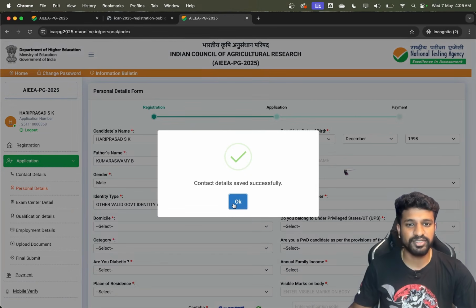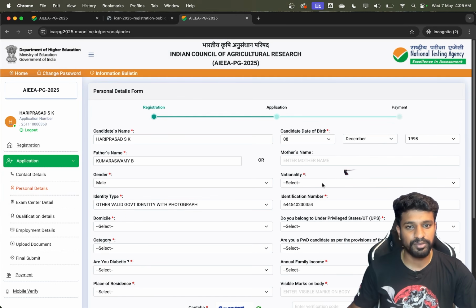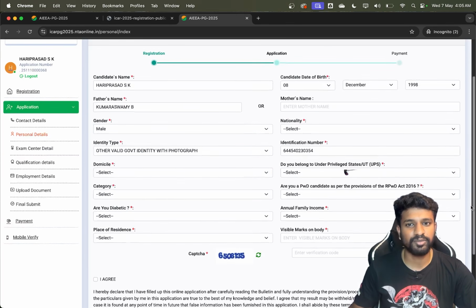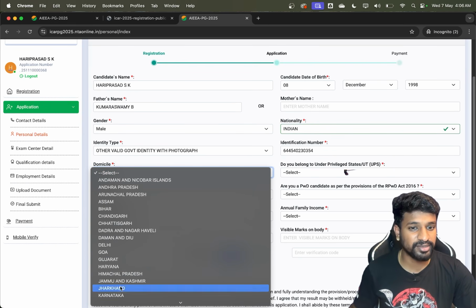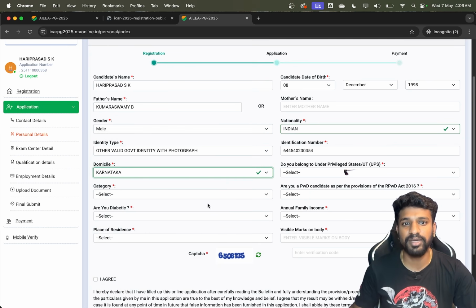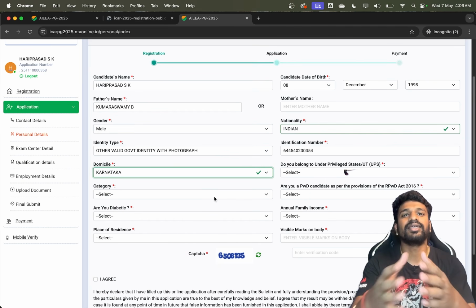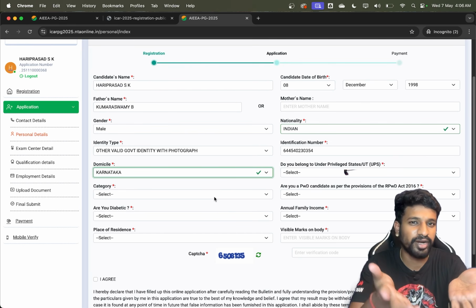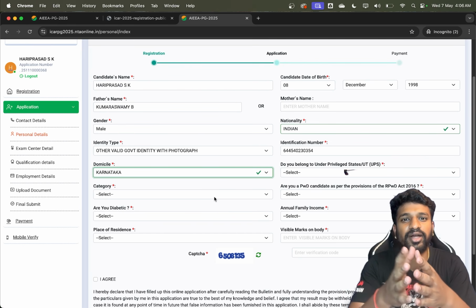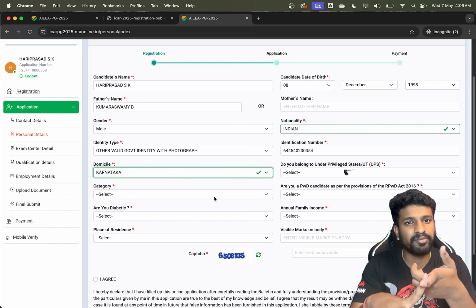This page will be saved now, and then going for the next details, most of the things have already been entered. Just enter those details which are not entered here. Domicile is where you have been, your native place. You will get a certificate called a domicile certificate. In certain areas they provide a domicile certificate, in certain areas a residential certificate. It can be in Hindi or English, both languages are fine.